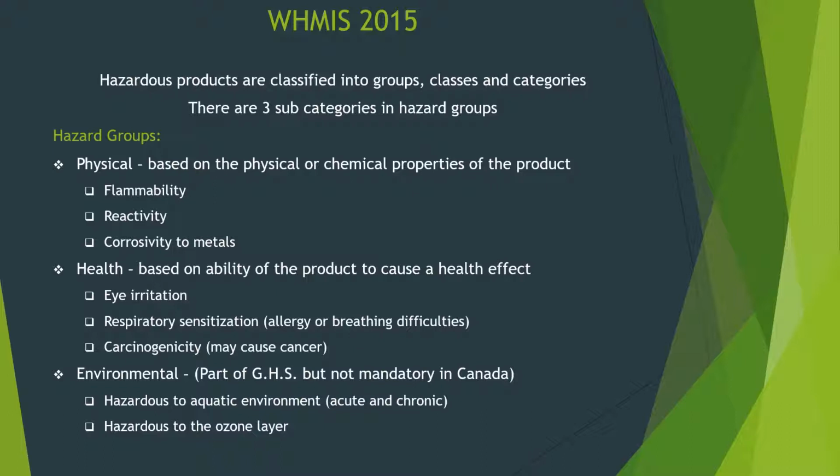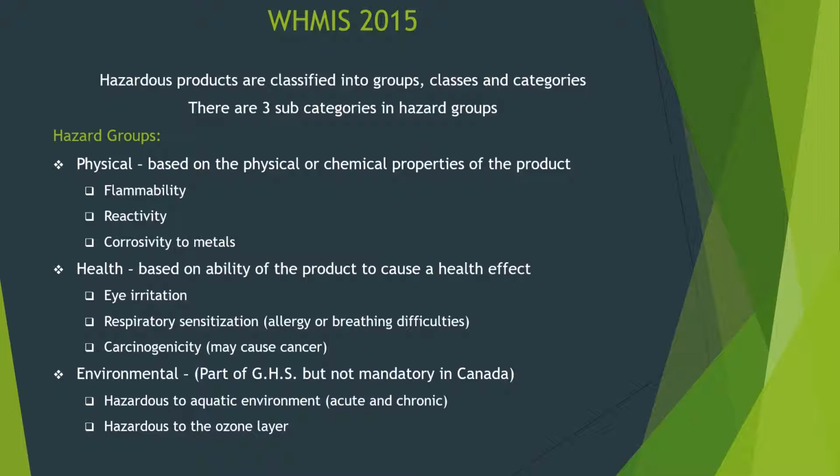There are 3 subcategories in hazard groups: physical, health, and environmental. The physical group is based on the physical or chemical properties of the product: flammability, reactivity, and corrosivity to metals. The health group is based on ability of the product to cause a health effect: eye irritation, respiratory sensitization, which is allergy or breathing difficulties, and carcinogenicity, which may cause cancer.